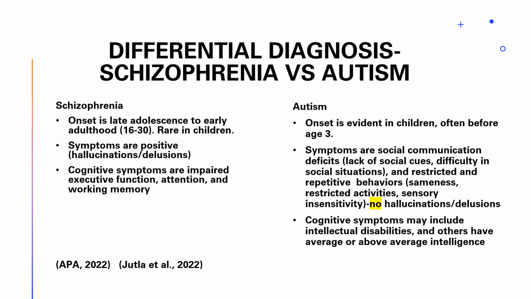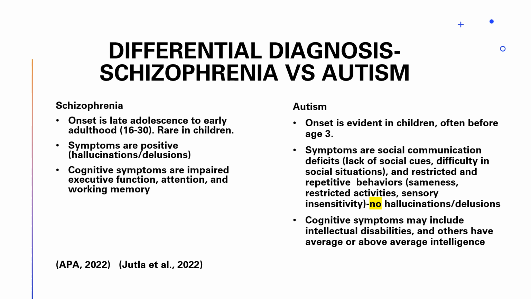Schizophrenia, the onset is late adolescence and early adulthood, between the ages of 16 to 30, rare in children. In autism, the onset is evident in children before the age of 3. In schizophrenia, symptoms are positive with hallucinations and delusions. In autism, the symptoms are social communication deficits and restricted and repetitive behaviors. There are no hallucinations and delusions.